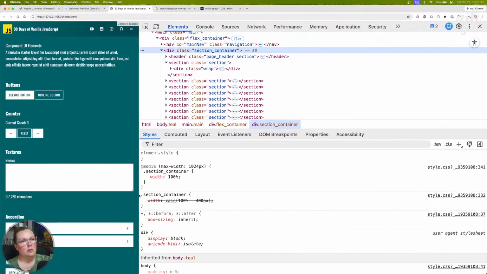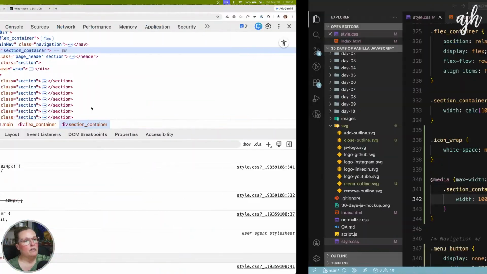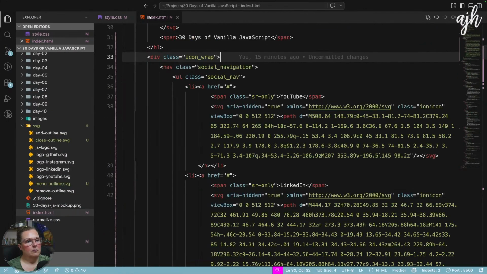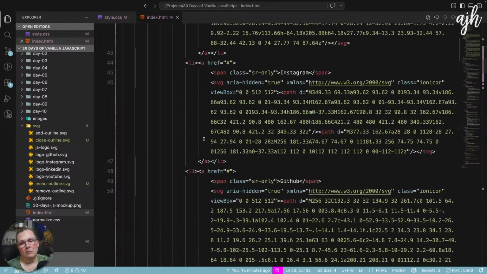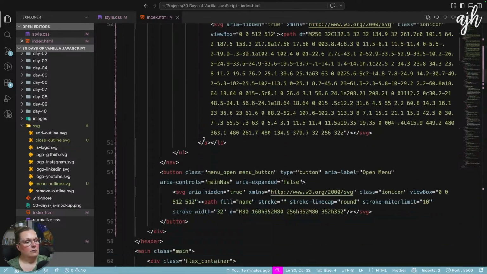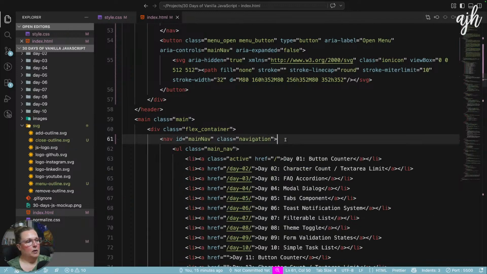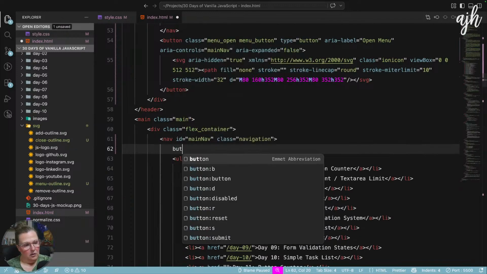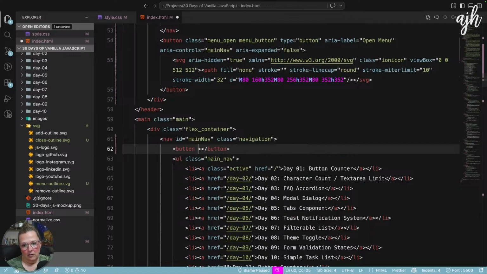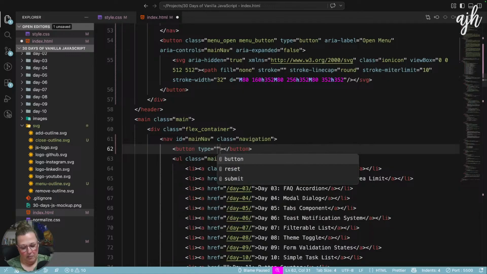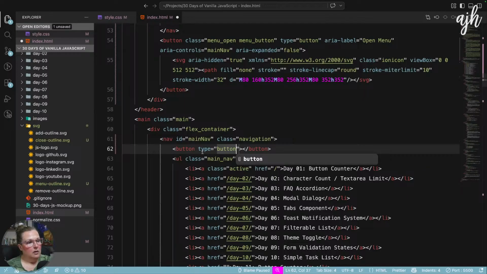Let's make sure that our nav has a close button. So we'll add another button here. Here's our navigation, and we're going to put the button right in here. We'll say button, type button, and our class. We've got menu open, so we're going to do menu close. That's just going to help us when we get to our JavaScript.